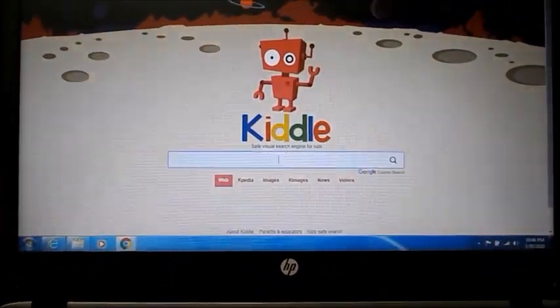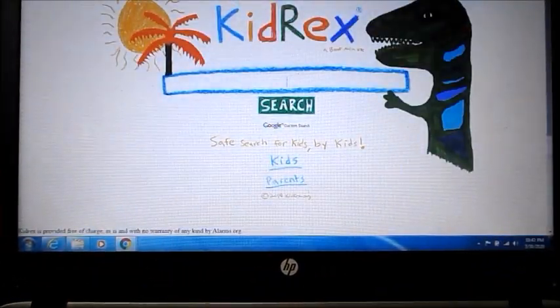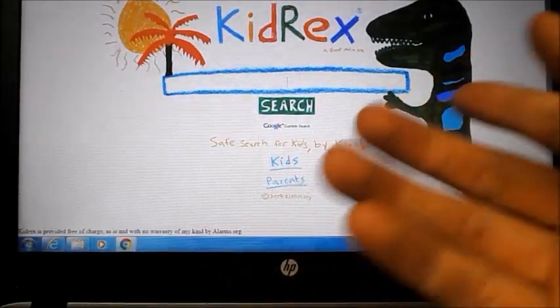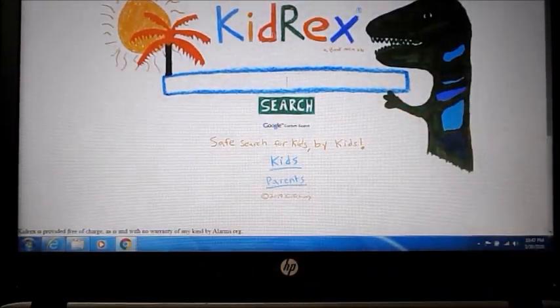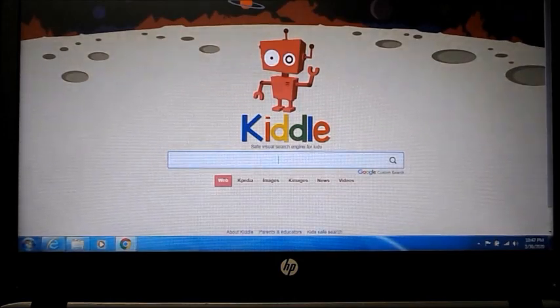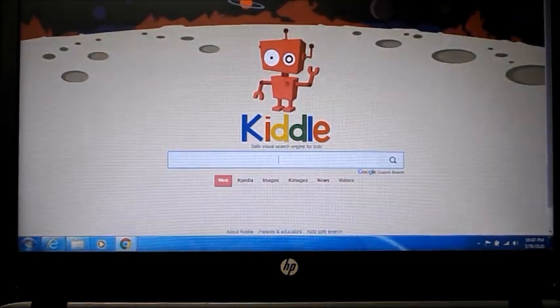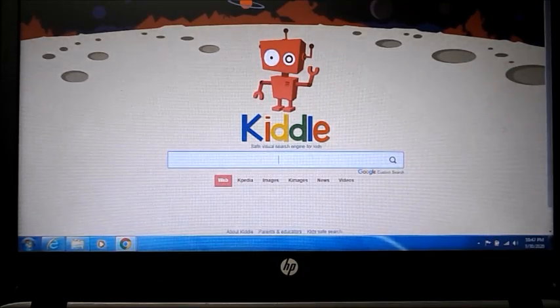It's kiddle.co. It's having a hard time focusing. There it is, kiddle.co, and then hit enter. So you have Kiddle, and you have Kid Rex. These are both kid-friendly search engines.